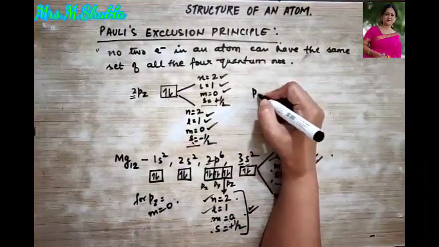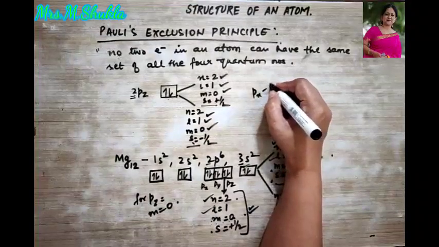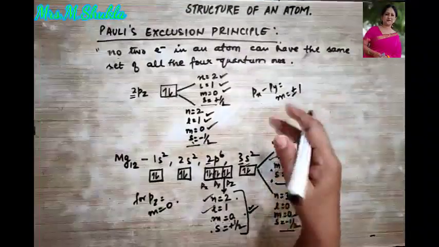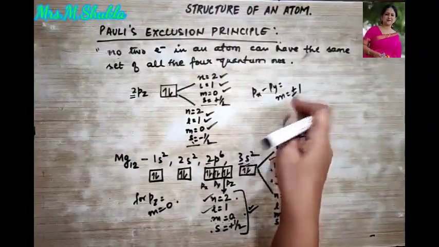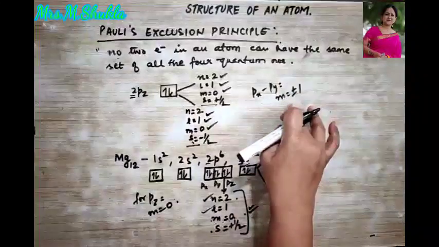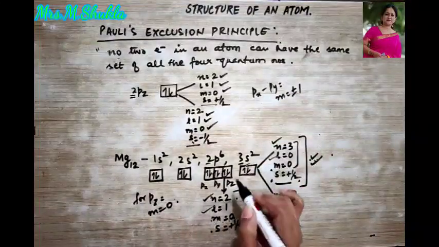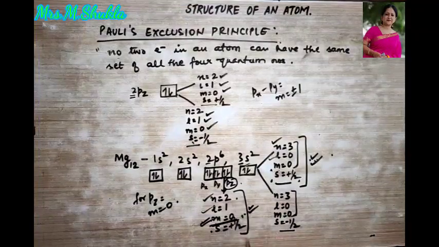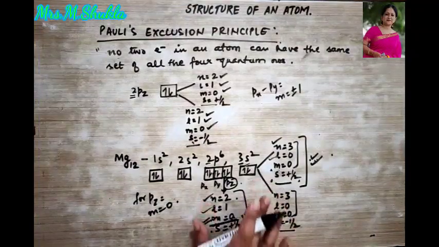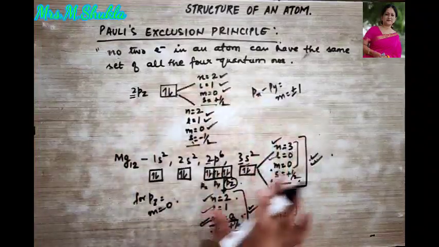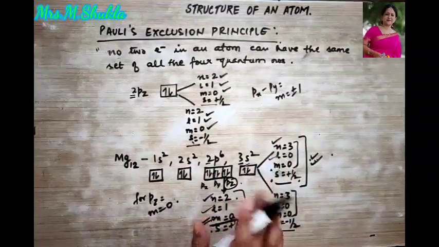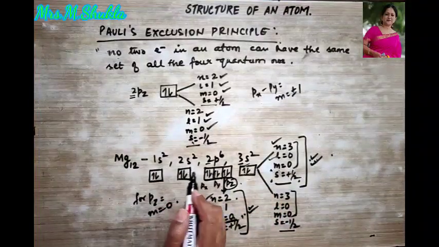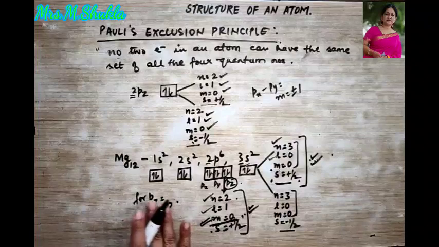For px and py, m could be plus or minus 1. It is not fixed. It can be plus 1, it can be minus 1 as well. And therefore, since I took pz over here, I took m as 0. So I hope this Pauli's exclusion principle is very clear to you. You can take the comparison of any other electron also. Like for example, let me take this.